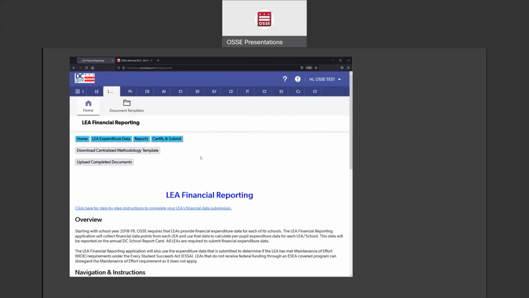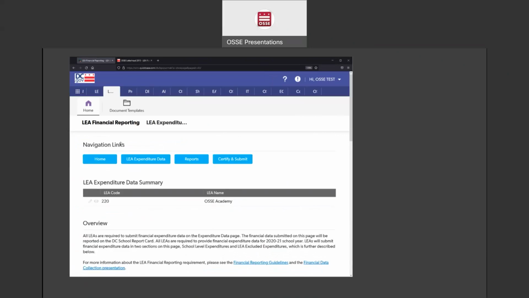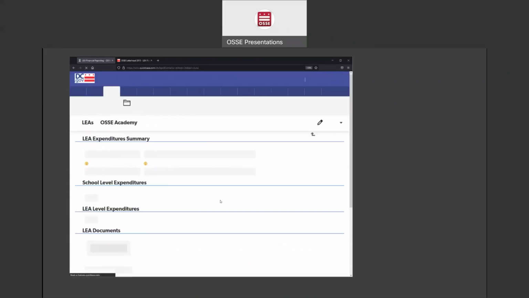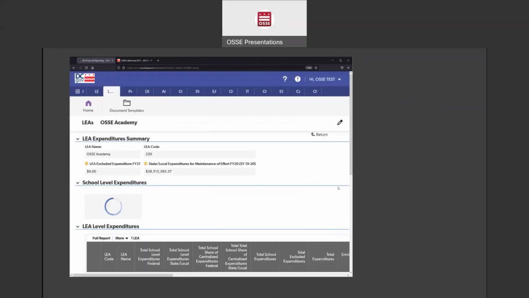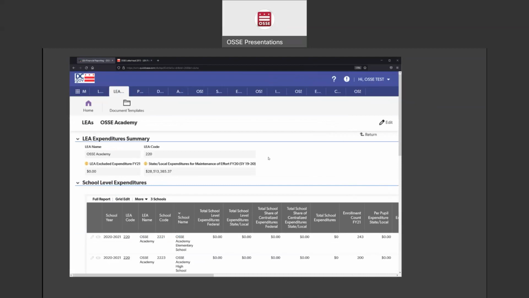And to do your data submission, you'll go to the LEA Expenditure data button. And when you go here, it will load up this box that has the LEA Expenditure Data Summary, and your LEA will be listed here. So in this example, we have OSSE Academy. So what you'll do is you'll click on OSSE Academy, and then your data page will appear.